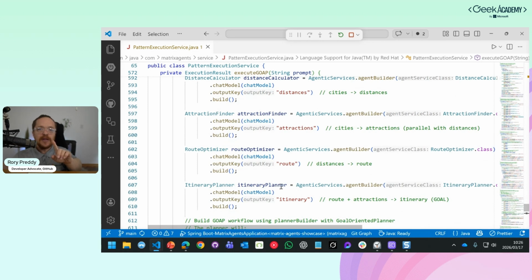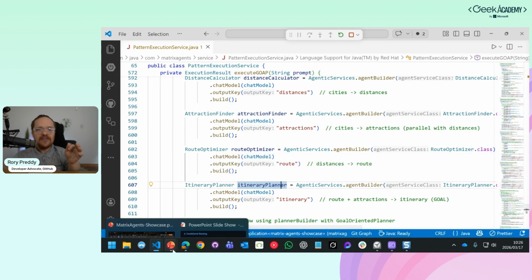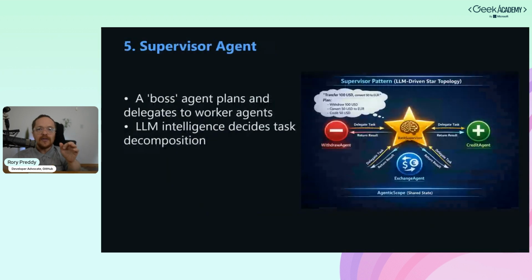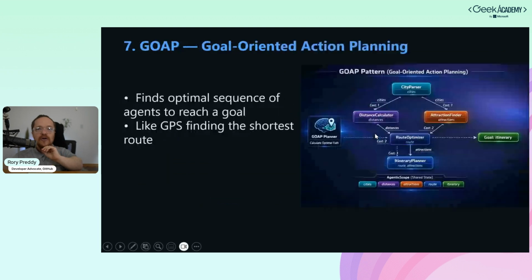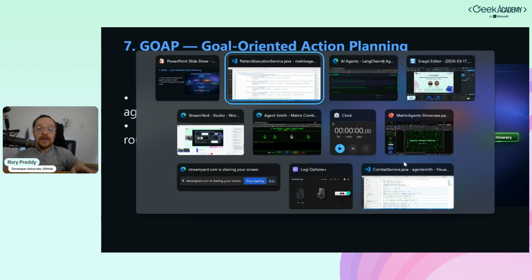So if you see here, the itinerary planner right at the end has the highest cost. Let's go into the slides, I can actually show you here. So here, the goal-oriented pattern, the cities here, to go from city parser to distance calculator only costs 1, so we can actually run those in parallel. But from the attraction finder to the route optimizer costs 2, and from the itinerary planner, 3. It builds a graph. And then it says the easiest way for me to run this is to go first and call city parser, distance calculator, and attraction finder at the same time, and then route optimizer, and then itinerary planner. And we can see how that works here.